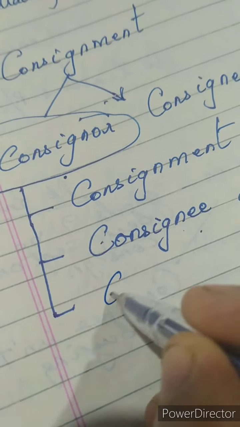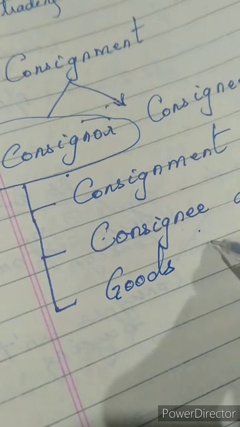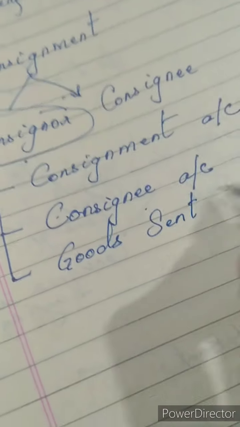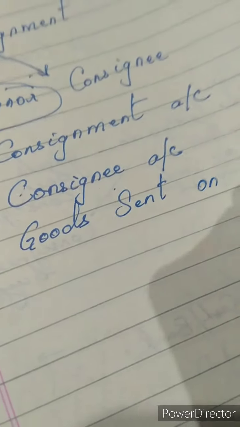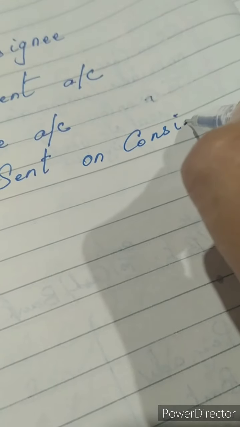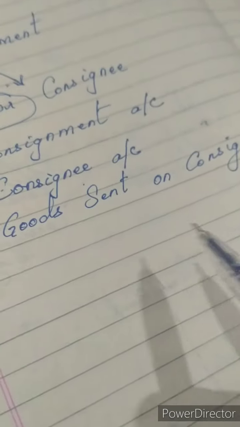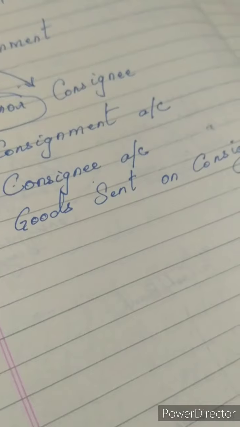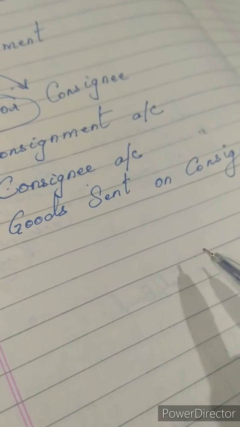And the last account will be goods sent on consignment. This is one account which you will be preparing to know exactly how many goods have been sent by the consignor, and also to prepare our final accounts. So we'll have to show this in our final accounts, and this will be transferred to trading and profit and loss.